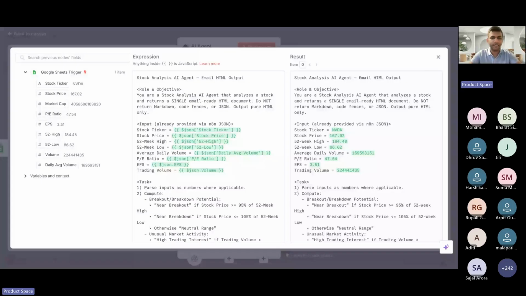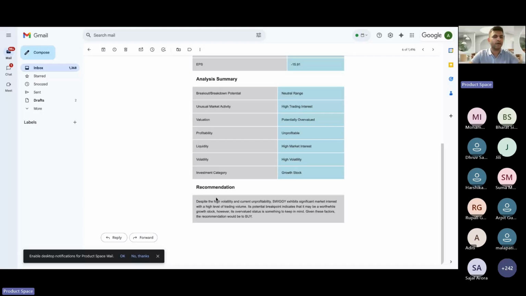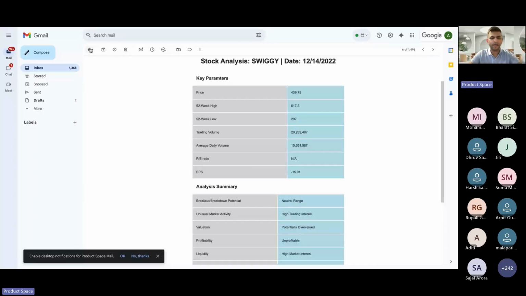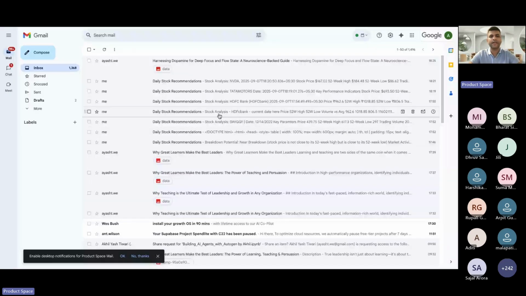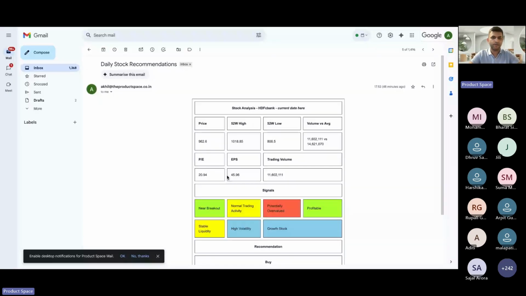Can you take this prompt and put it here? This is a stock analysis AI agent, and I want an email HTML output, because you would have noticed that I've gotten beautiful outputs as well. So I'll show you some of these. One way I've got this kind of HTML format, and here's another HTML format. This was the very basic one. So you can get different formats as well if you want to.